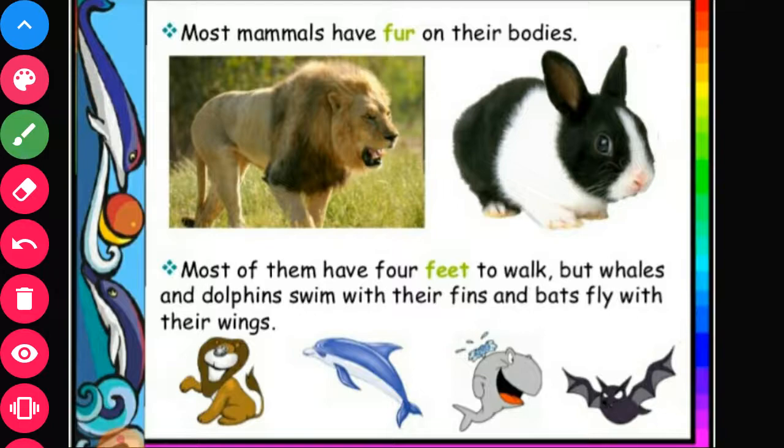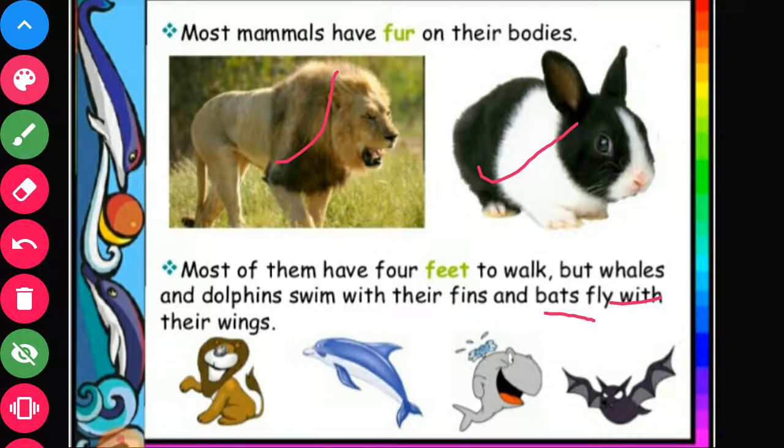Now, most mammals have fur on their bodies. You can see here they have fur. Most of them have four feet to walk, but whales and dolphins swim with their fins, and the bat is also a mammal. It uses its wings to fly.